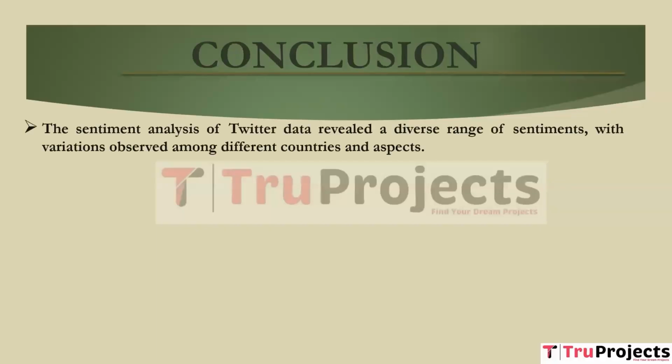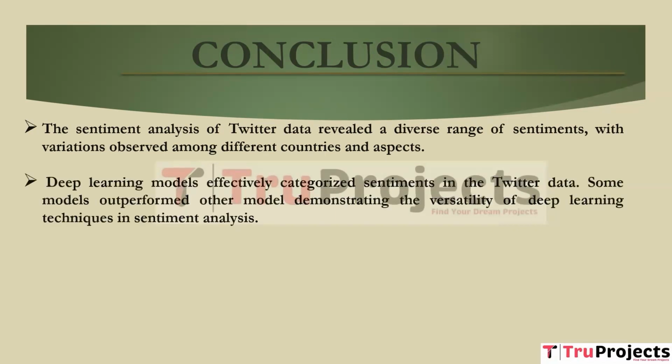Conclusion. The sentiment analysis of Twitter data across multiple aspects of vaccination revealed a diverse range of sentiments, with variations observed among different countries and aspects. Deep learning models including BERT, MBERT, BioBERT, Clinical BERT, BERTweet, LSTM and CNN-based architectures effectively categorized sentiments in the Twitter data. Some models outperformed others, demonstrating the versatility of deep learning techniques in sentiment analysis.